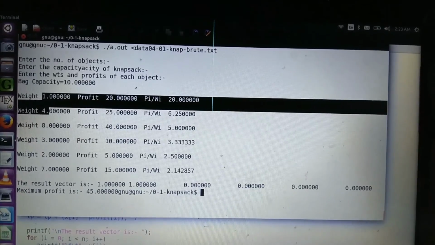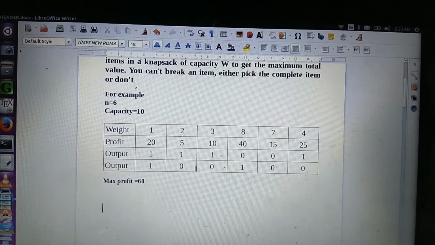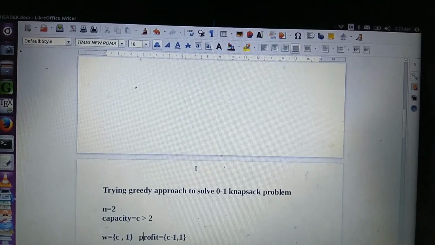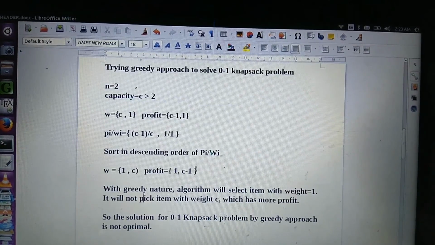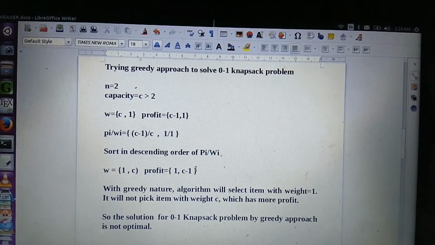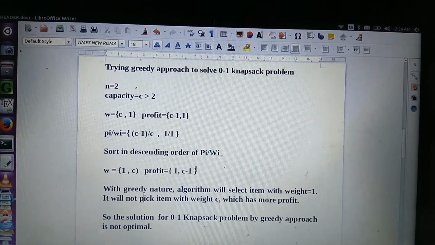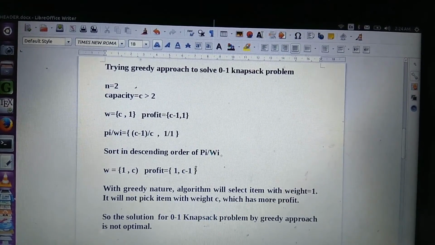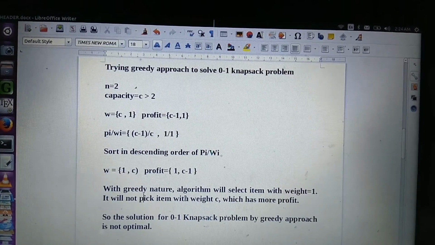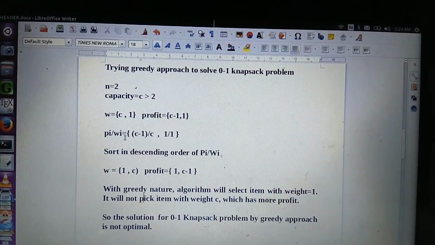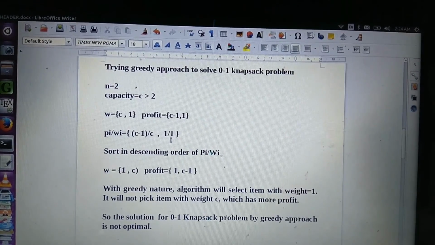Let us see the reason with a small example. Suppose there are two items with weight C and 1, and their profits are C minus 1 and 1. Let us calculate the Pi by Wi and arrange them in descending order.